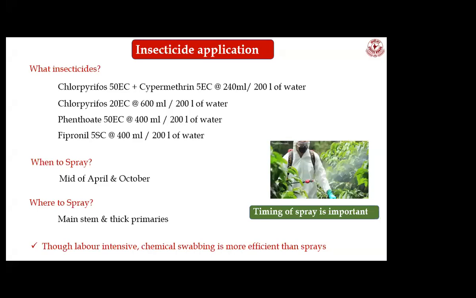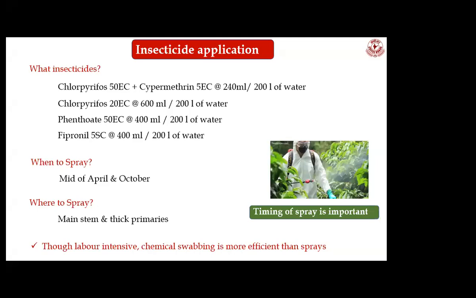So when to spray? I told you the flight period starts in the months of April and October. If you want to spray this insecticide, you have to target the mid of April or the mid of October, when the adults of coffee white stem borer are outside on the coffee plants. Imagine an insect comes in the first week of April and lays eggs on coffee plants. If you spray insecticide, it will take care of already laid eggs, as well as prevent further egg laying for another 30 days. So the time of insecticide spray is very important in white stem borer management.